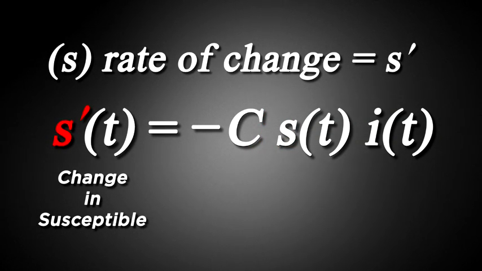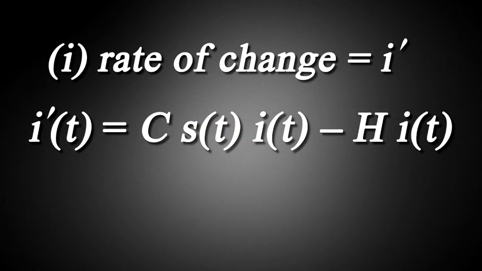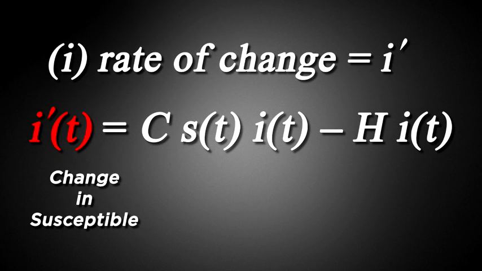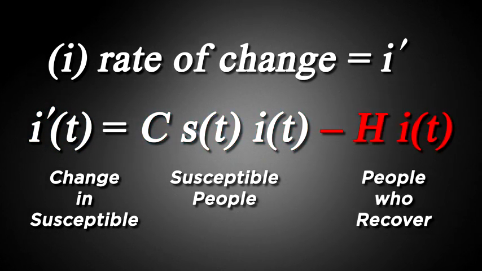Each time anyone gets infected, the remaining susceptible group shrinks, so that the change in the proportion susceptible is negative. This rate of change is equal to the susceptible proportion times the proportion already infected times the contact rate. This contact rate will be key, in some sense the most important part. The middle group are the proportion infected, but in this model, the change in infected has two parts. We add the susceptible people who are getting infected, but then we subtract the infected people who recover, or who are removed from the infection because they don't survive.